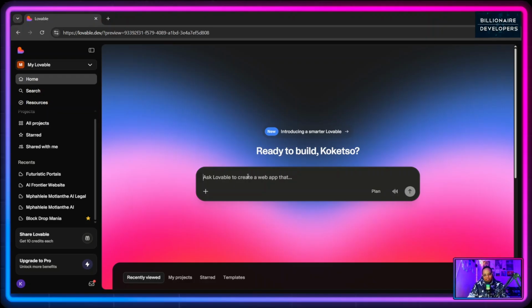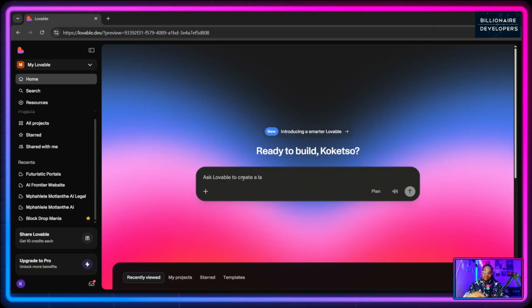So what I can simply do is, in this text window over here, what we call "give Lovable a prompt." This is what prompt engineering is all about: you typing or having a conversation with Lovable. A really cool thing about Lovable is that it understands human words, through LLMs. LLMs stand for large language models, which is basically how Lovable was trained to understand what a human is trying to do. So even if you make mistakes or a typo, Lovable will understand and comprehend what you're trying to build.